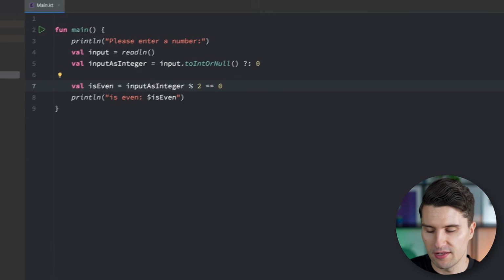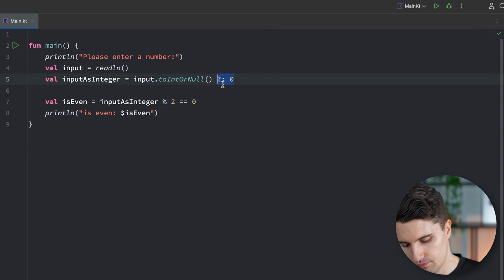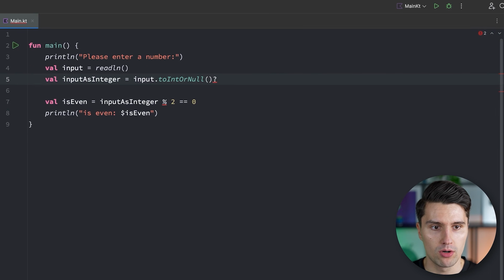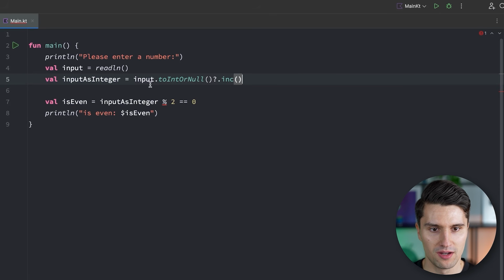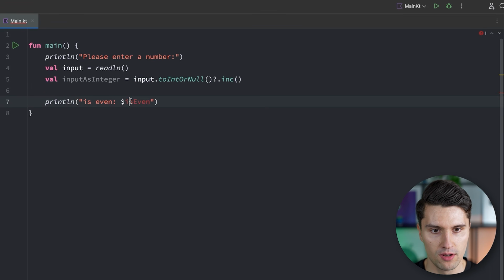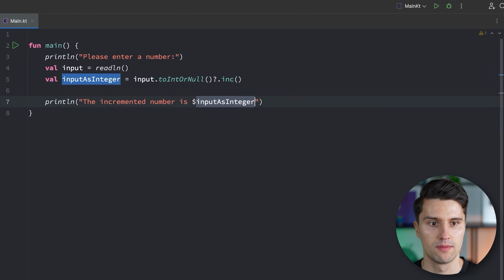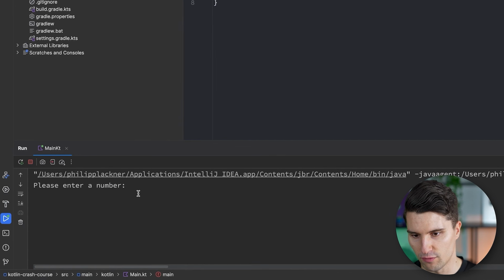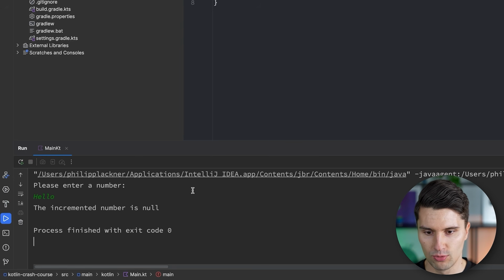But one more operator that also corresponds to nullability in Kotlin is the question mark dot operator. So instead of doing this, we could also say question mark dot, and we maybe call inc, which increments the value by 1. And let's get rid of this is even for now. We would say the incremented number is input as integer. We run this. If we enter 5, it will give us 6. If we enter hello, it will give us null.